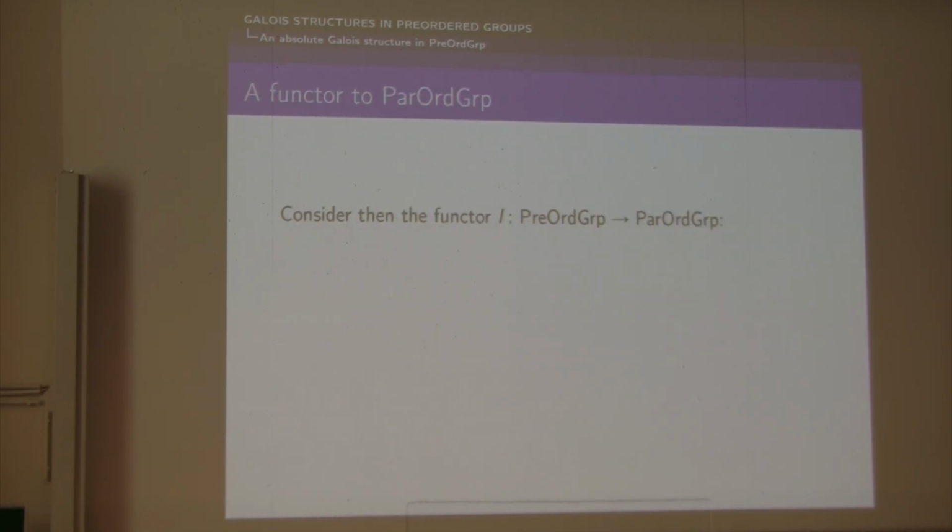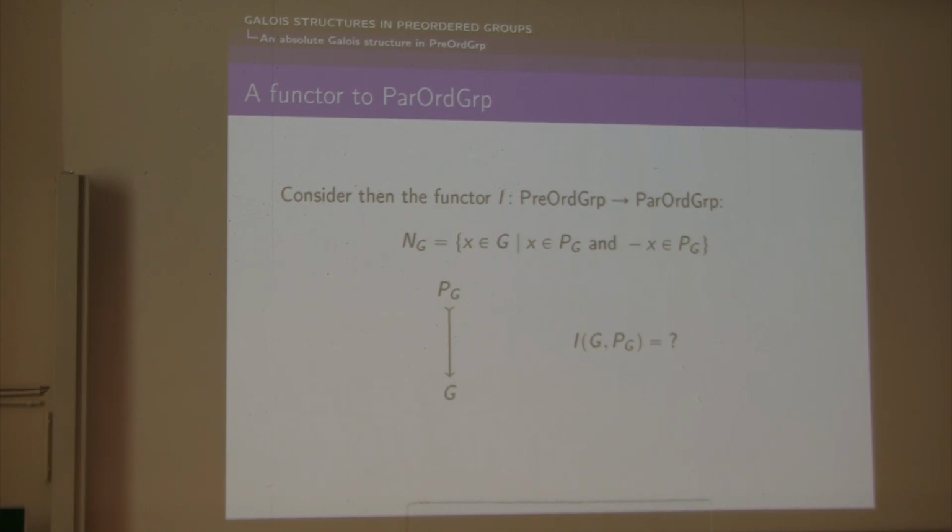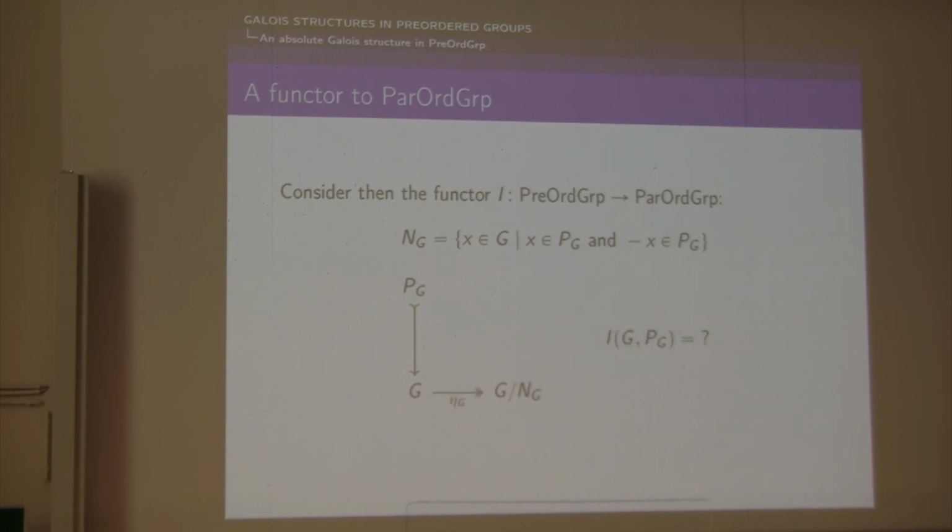So now let's define a functor to this full subcategory of partially ordered groups. So we consider any preordered group, and we have to transform it into a partially ordered group. So we need to transform this submonoid into a reduced monoid. So the idea is to consider this subset, NG, which is the subset of elements X in G, such that both X and minus X are in PG. And the idea is to somehow quotient PG by NG. Of course, we need to be careful when we take the quotient. And actually what we remark is that NG is a normal subgroup of G, so that we can quotient